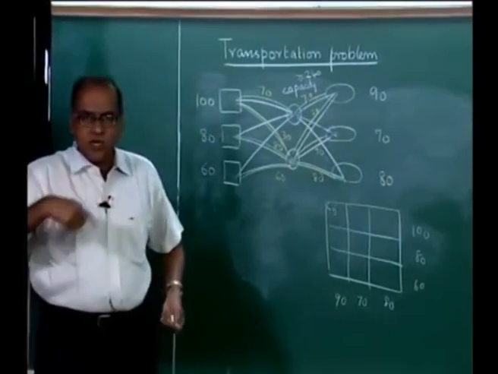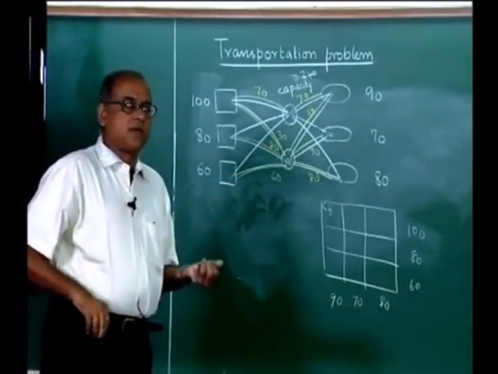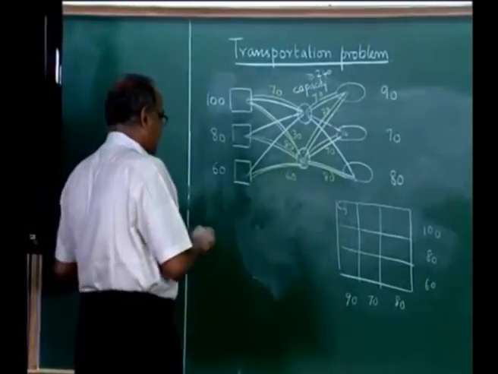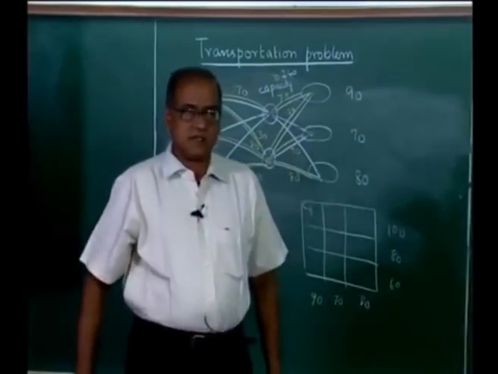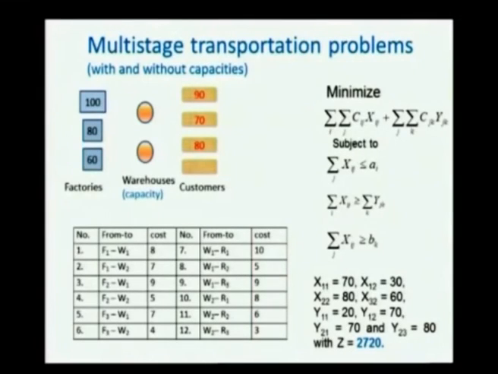So, if we actually compute this, then a multi-stage transportation problem can be looked upon as a single stage transportation problem, provided there are no capacities in the intermediate stages. So, that is how we solve a typical multi-stage transportation problem. Here we have shown the linear programming formulation to the multi-stage transportation problem.